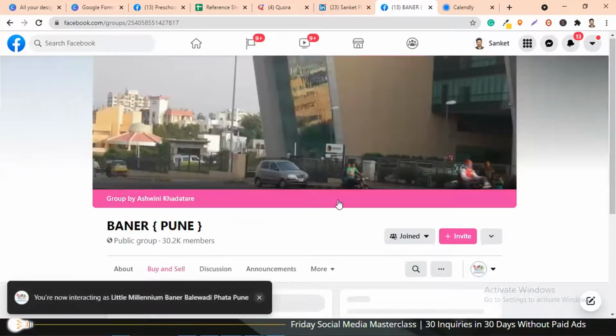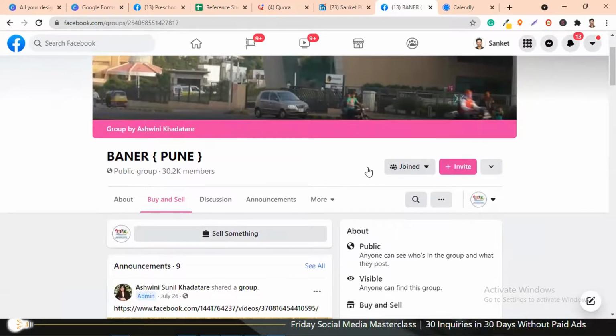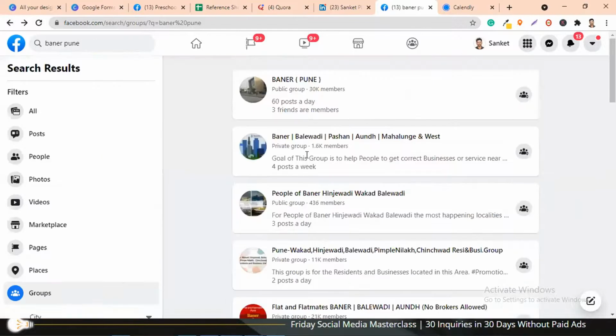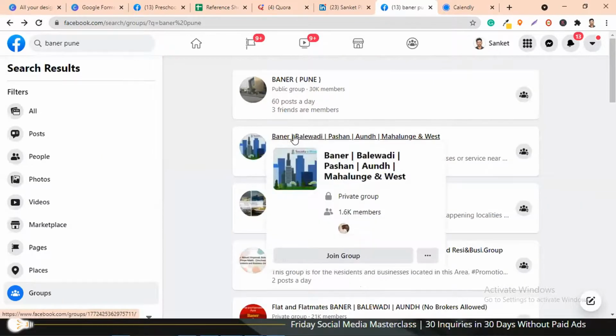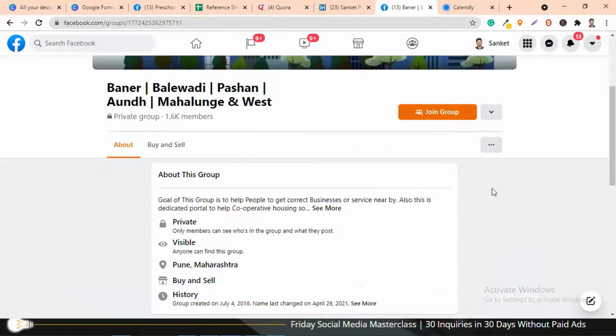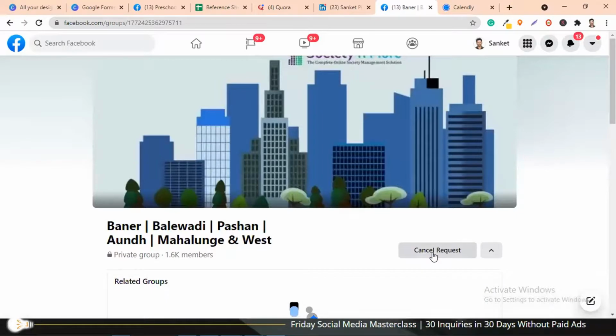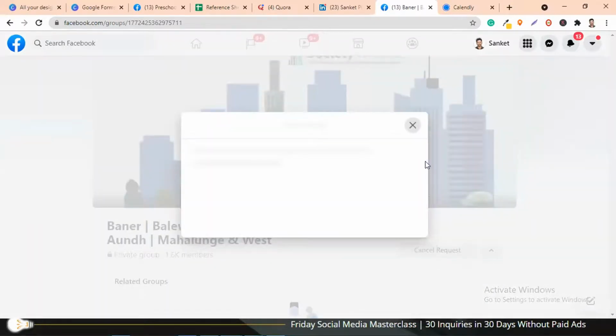Okay, and what I'm going to do is I'm going to join this group. So I think I have already joined this group. Okay, so let's see another group. Let's say Baner, Balewadi, Pashan. Now if I talk about this particular group, it says join group. So I'm just going to click on join. Then it will show as cancel request.